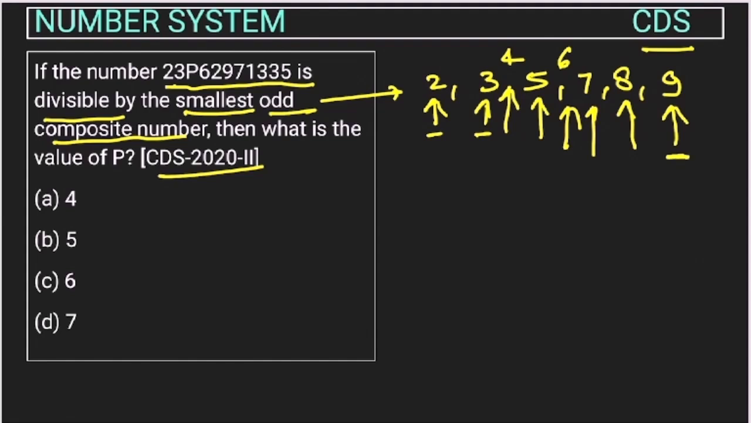And this is odd also. इसके फैक्टर्स क्या क्या है? 1 है, 3 है, 9 है, राइट? 3 फैक्टर है and this is an odd number also. So smallest odd composite number is 9, right?